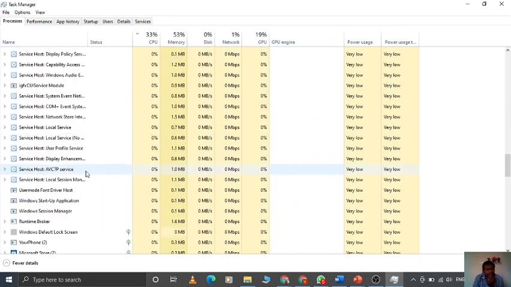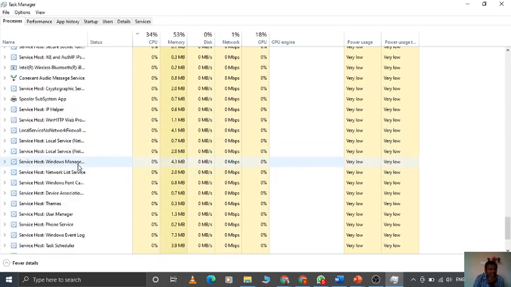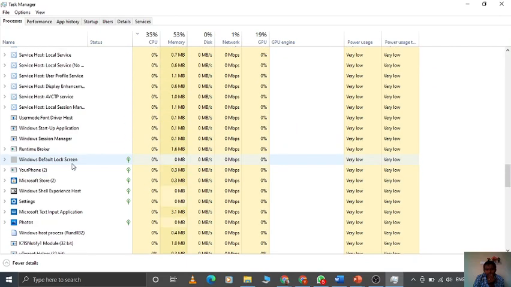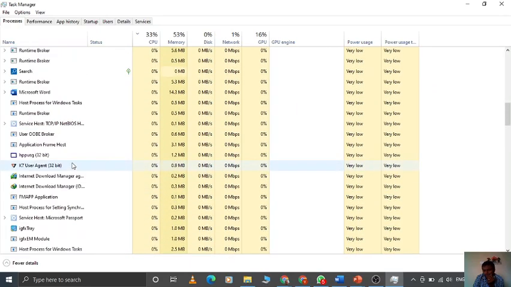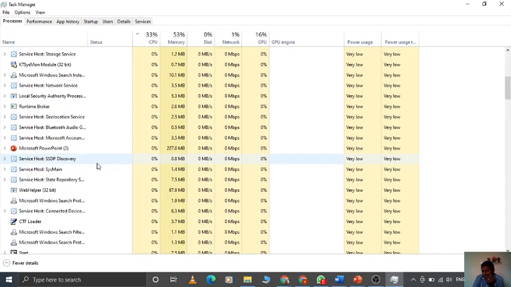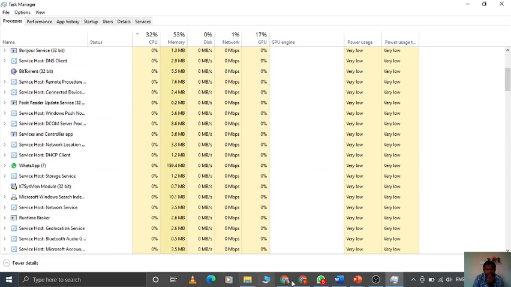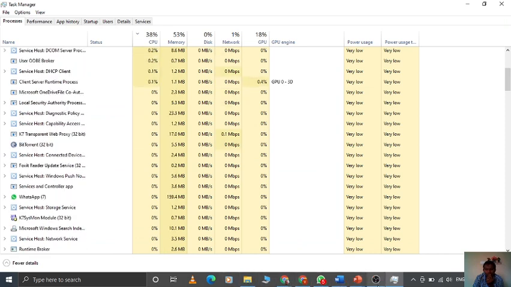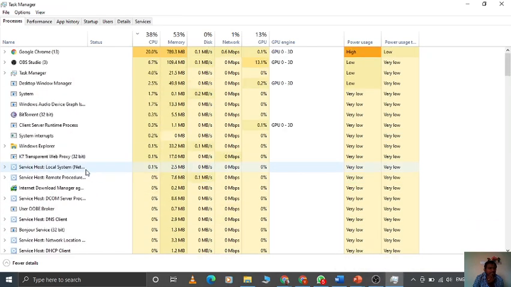Anyhow, here approximately more than 100 processes are running in the background. I opened only one file explorer, two Google Chromes, one WhatsApp, one PPT, and OBS Studio. That is only seven applications. But here you can check how many processes are running.